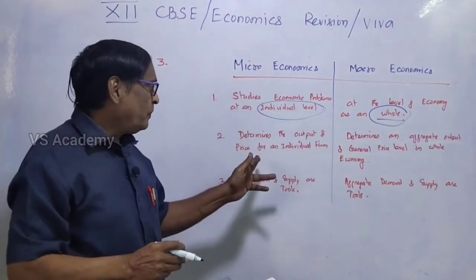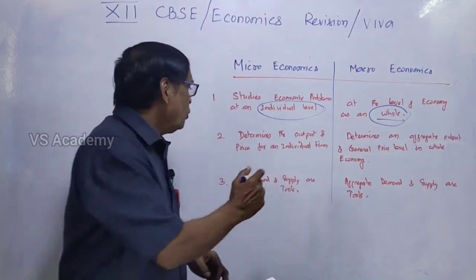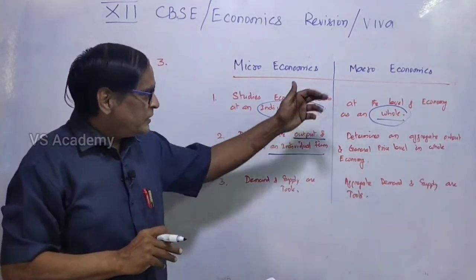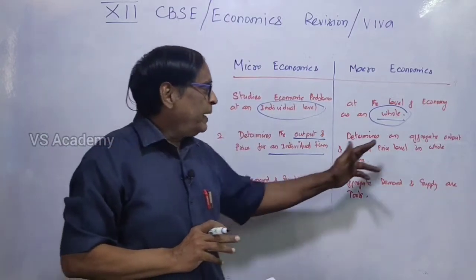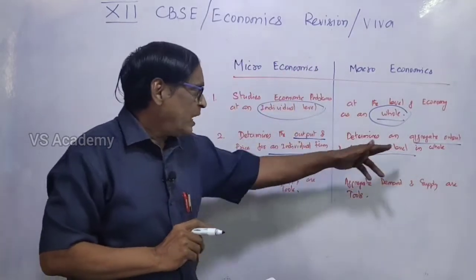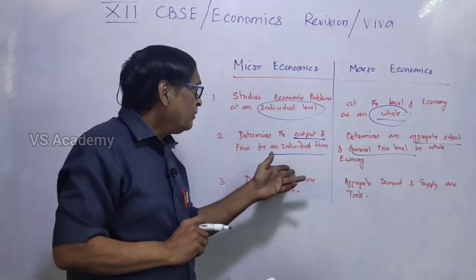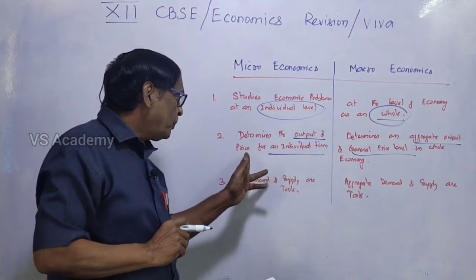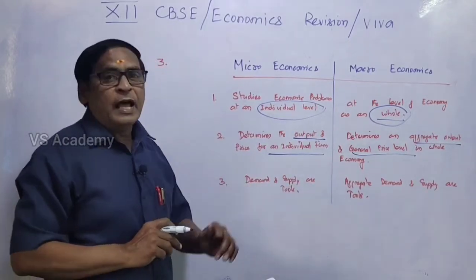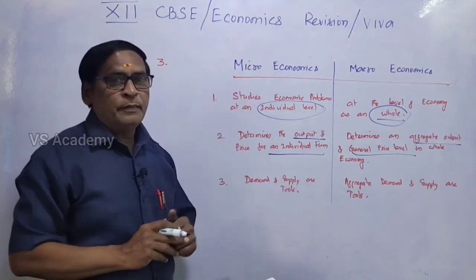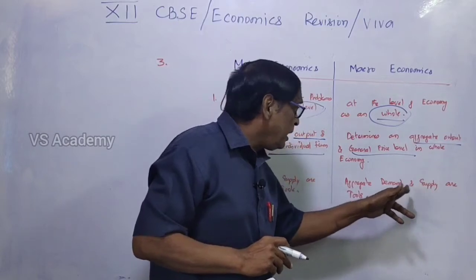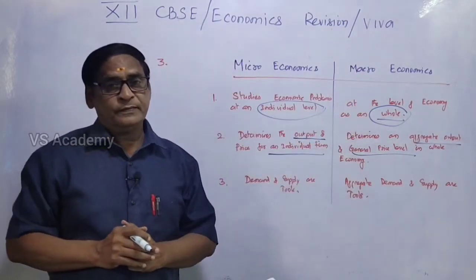And then microeconomics determines the output and price of an individual firm, whereas macroeconomics determines the aggregate output and general price level. This is the main difference here. And then demand and supply are the tools of microeconomics, whereas aggregate demand and aggregate supply are the tools of macroeconomics.